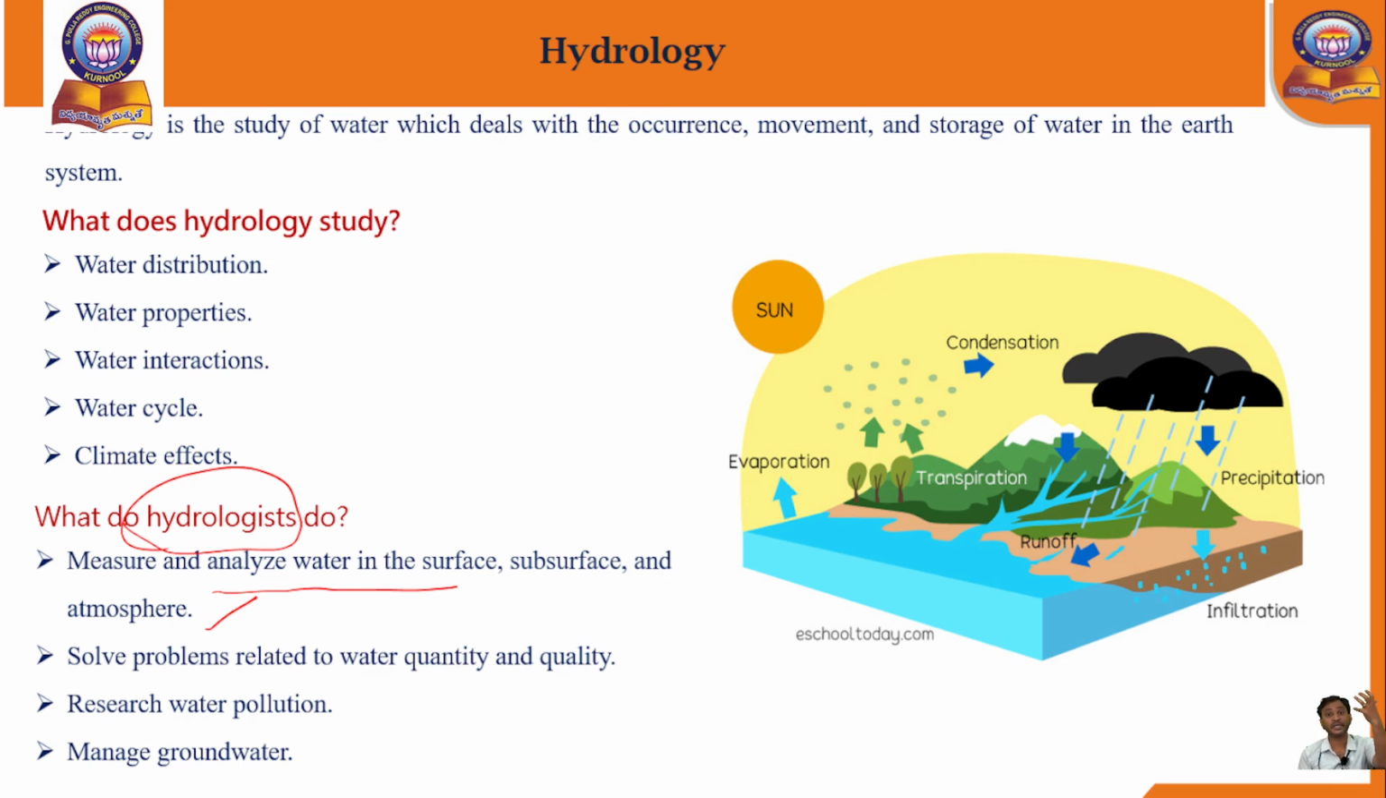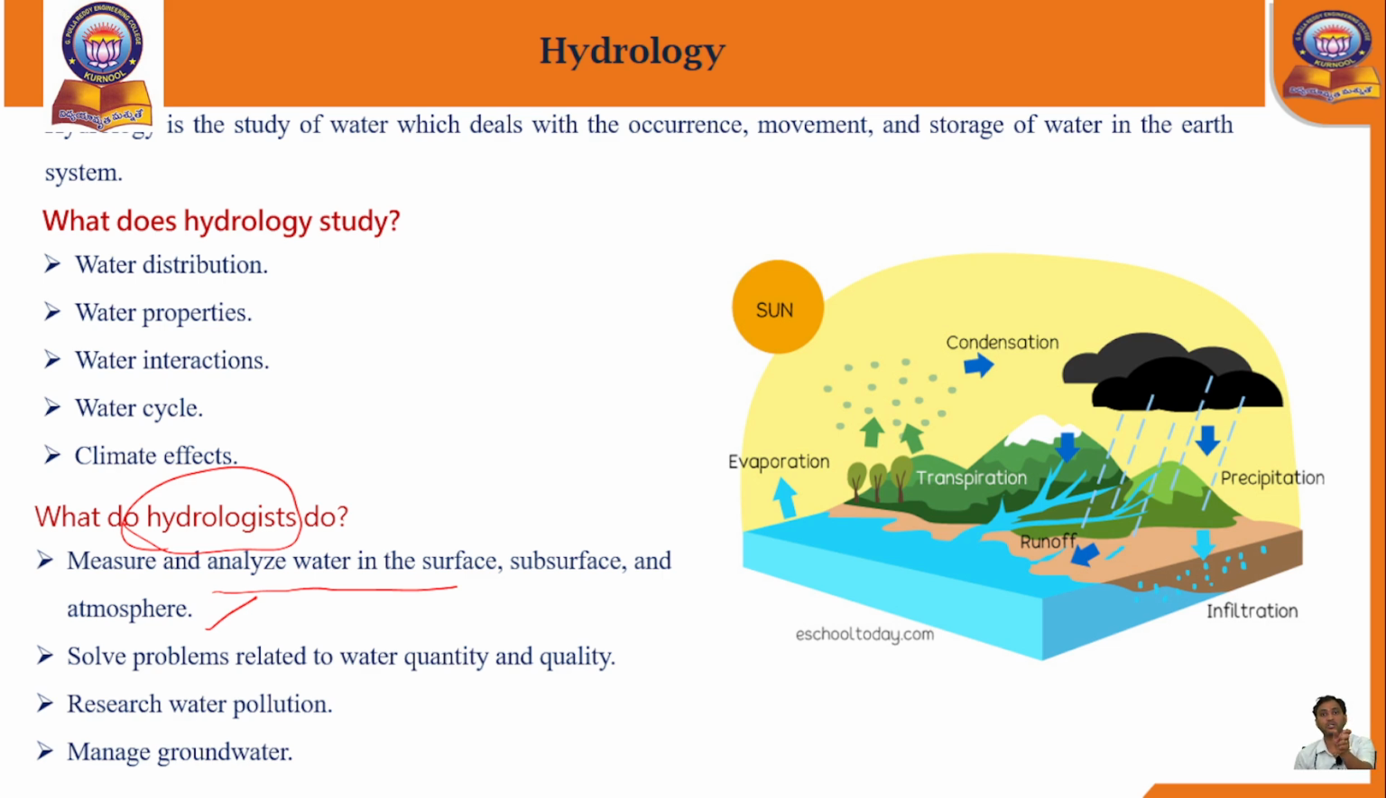How much rainfall is coming, and where do we store it? To store this rainfall water, how much area do we need, in the form of reservoirs or canals? And if there are floods, how do we control them? All of these things come under water resource engineering.